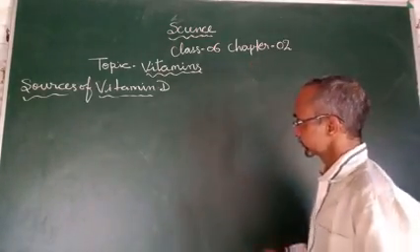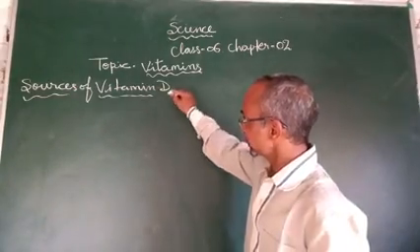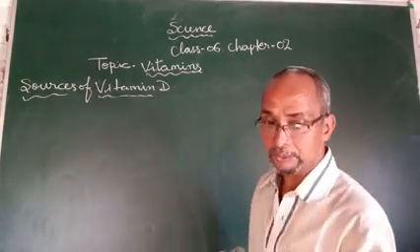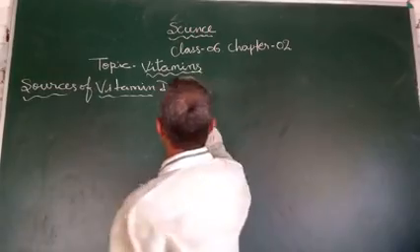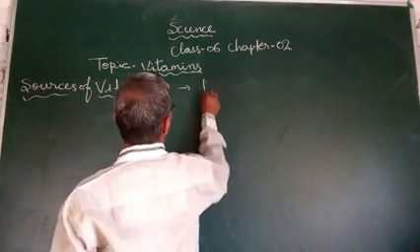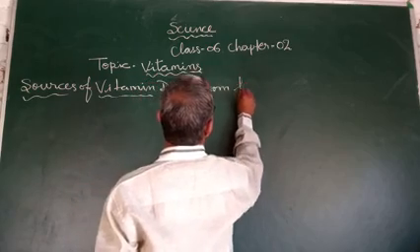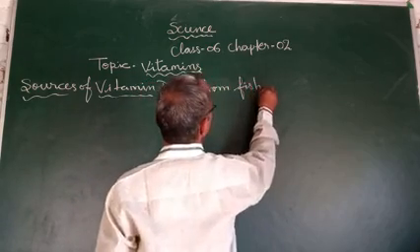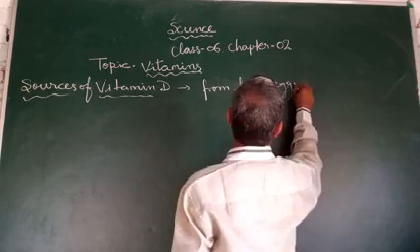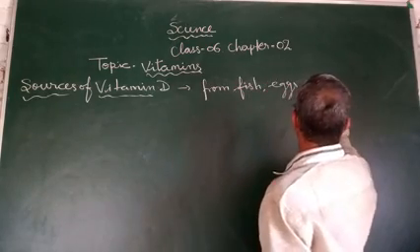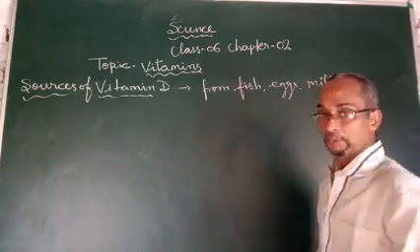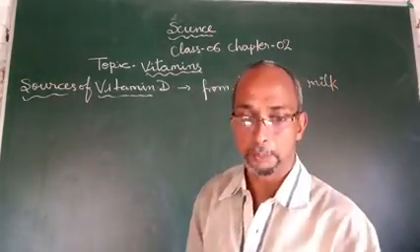The important sources of vitamin D: we can get vitamin D from fish, eggs, milk and butter.